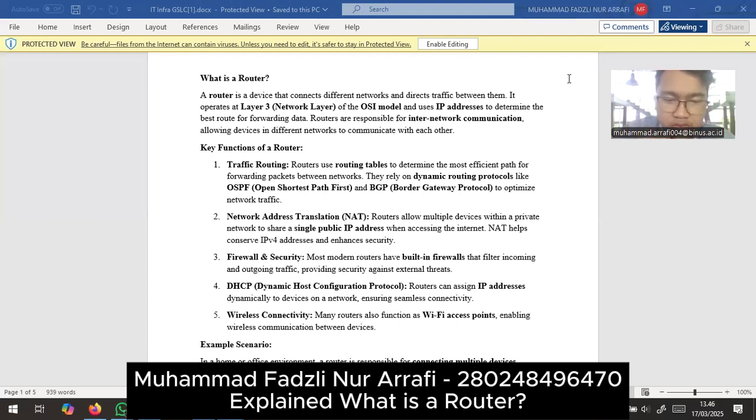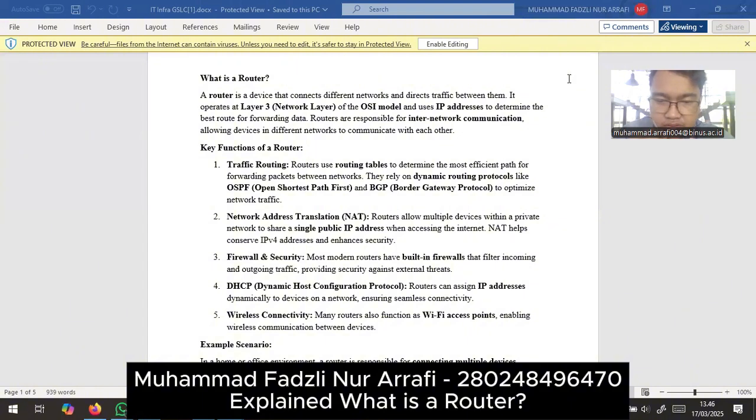Number three, firewall and security. Most modern routers have built-in firewalls that filter incoming and outgoing traffic, providing security against external threats. Number four, DHCP.